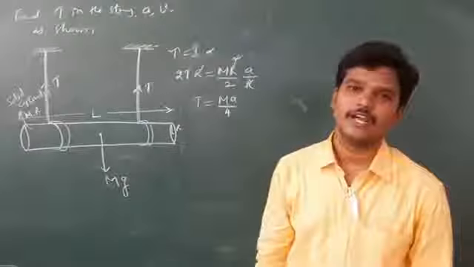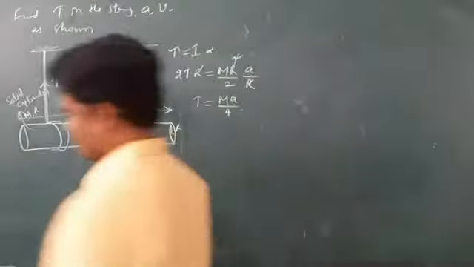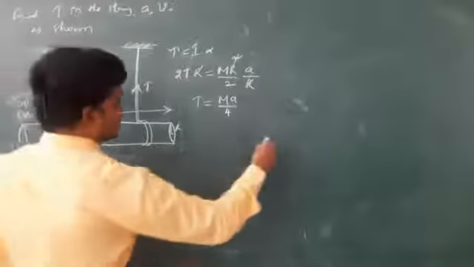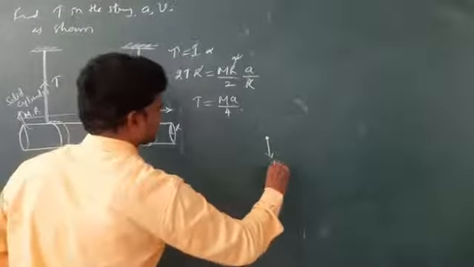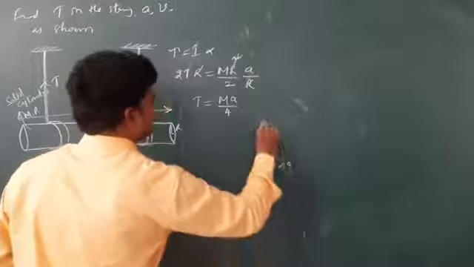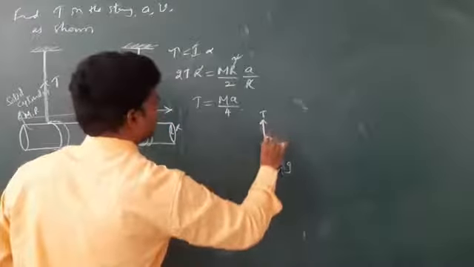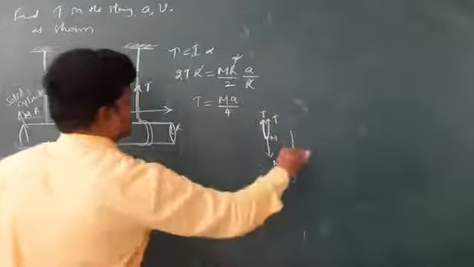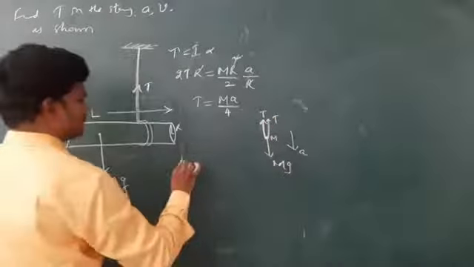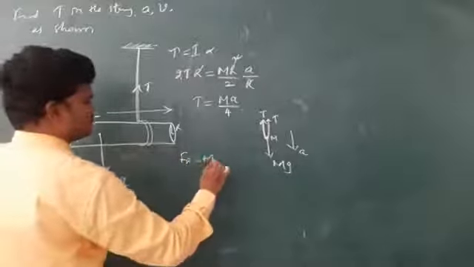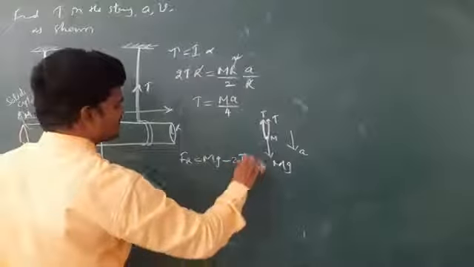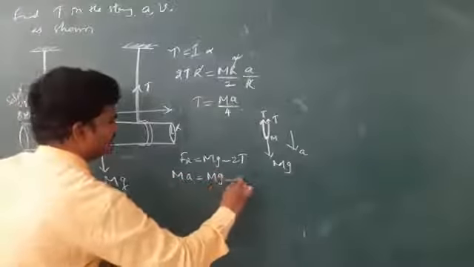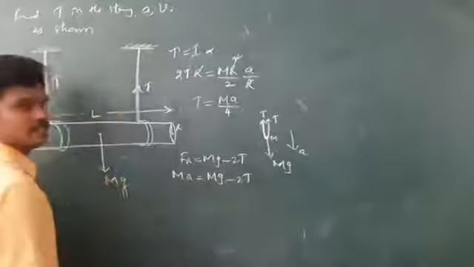Again you apply the free body diagram. If I apply the free body diagram for this block, for the cylinder, weight is mg, tension is T, moving down with A. So the net force, I think you know this free body diagram concept well. So this is MA equals mg minus 2T.